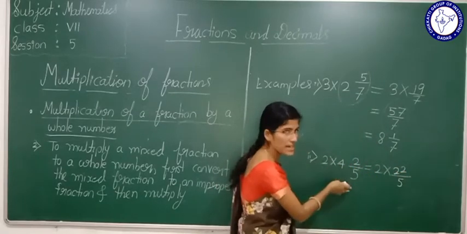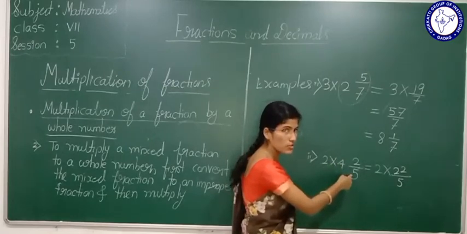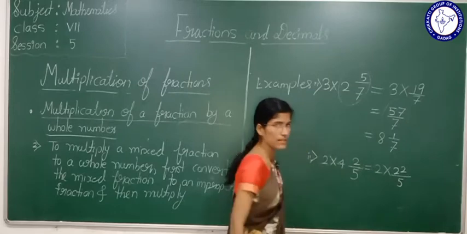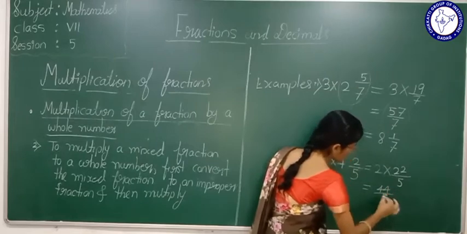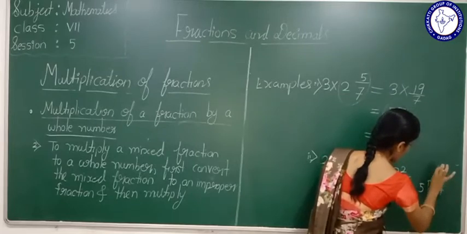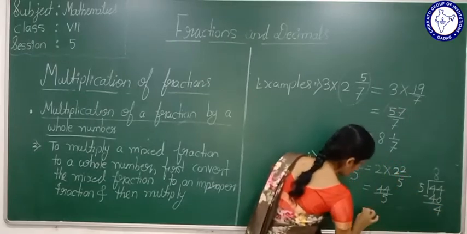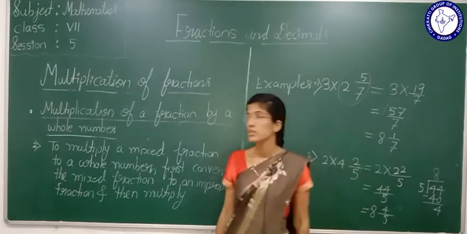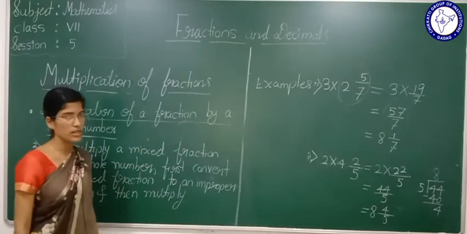I am doing it direct. I gave you a rule, no? What is that? Whole number multiplied by a denominator of the fraction plus numerator divided by denominator. Right? So what is 22 twos are? 22 twos are 44. 44 divided by 5 is what, students? 5 8s are 40. 44 minus 40 is 4. That is nothing but 8 integer 4 by 5. Okay. So this is about how we are going to do multiplication of a fraction by a whole number.